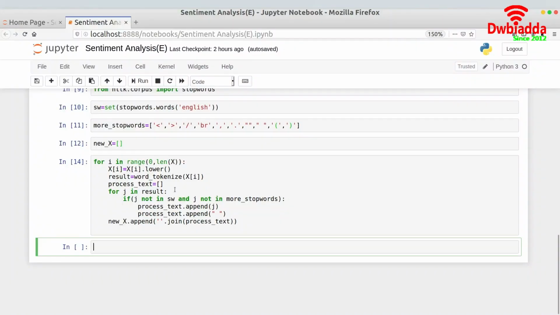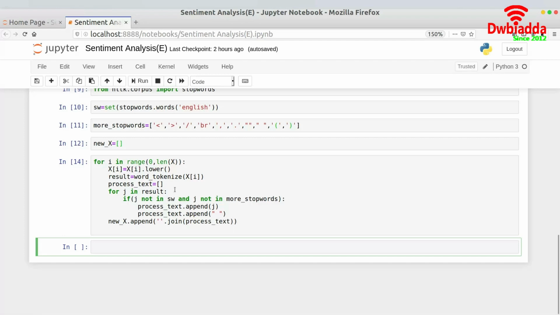Hello everyone, welcome back to the lecture series on natural language processing. In the last lecture, we stopped at the point where I told you how we pre-processed our text, and we were actually able to pre-process it and clean it to quite a good extent by removing all of the HTML tags and removing the stop words and some more punctuation marks which were also counted as stop words by making another list of stop words. So I hope you're clear till over here.